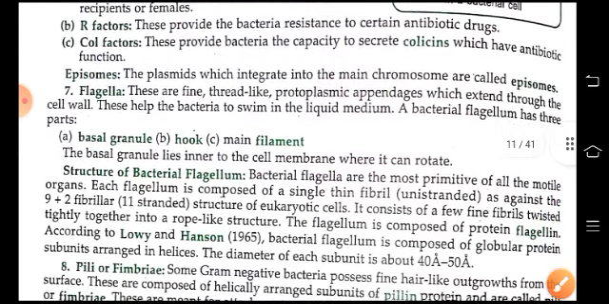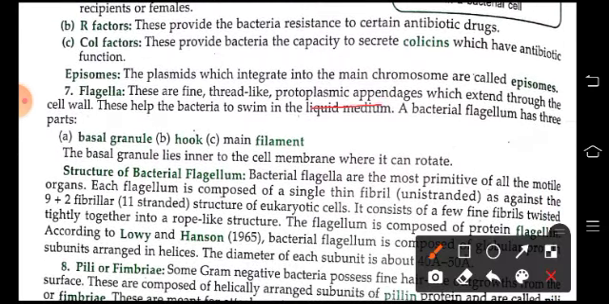Now flagella are thin thread-like protoplasmic appendages which extend through the cell wall, and these help the bacteria to swim in the liquid medium. It has three parts: basal granule, hook, and filament. The basal granule lies inner to the cell membrane where it can rotate.